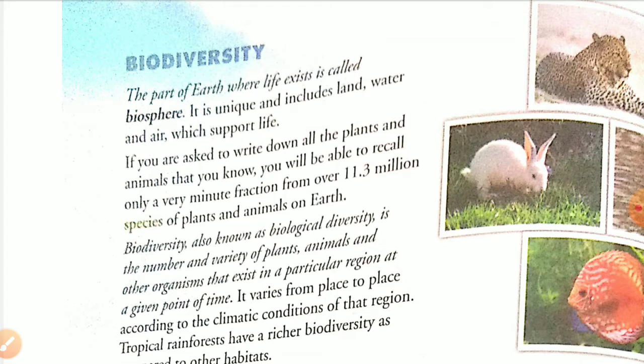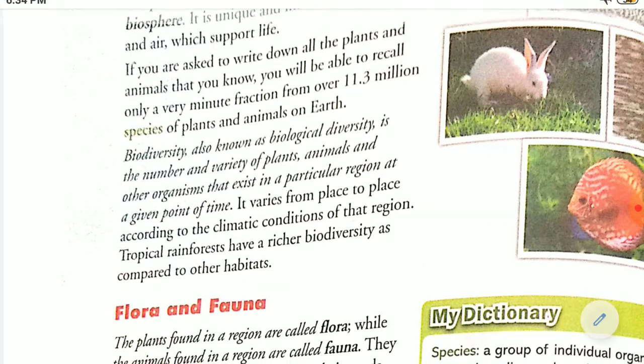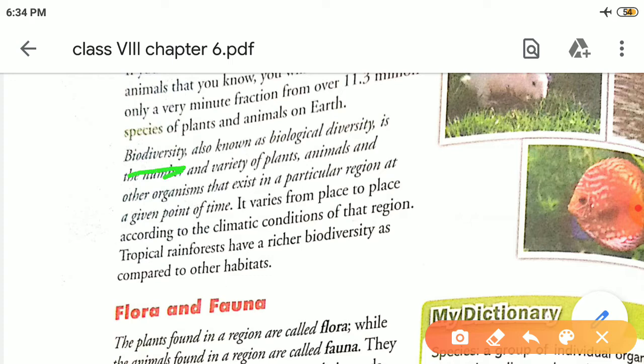Here you have to learn the definition of biodiversity, which I am marking for you. Biodiversity is also known as biological diversity, meaning the number and variety of plants, animals and other organisms that exist in a particular region at a given point of time.